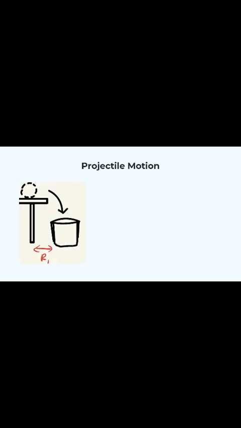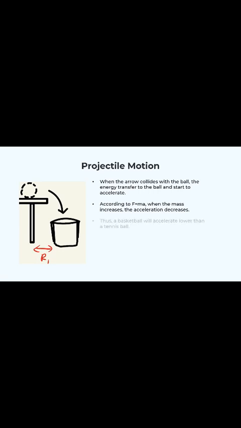Now I will continue our project with the section about projectile motion that occurs in this project. As my teammate mentioned just now, after we shoot, the arrow will hit the different types of ball and then the ball gets into the bucket with different range and angle. When the arrow collides with the ball, the energy transfers to the ball and it starts to accelerate. According to Newton's second law, F equals ma. When the mass increases, the acceleration will decrease. Thus, a basketball will accelerate slower than a tennis ball, because the mass of the basketball is more than a tennis ball.